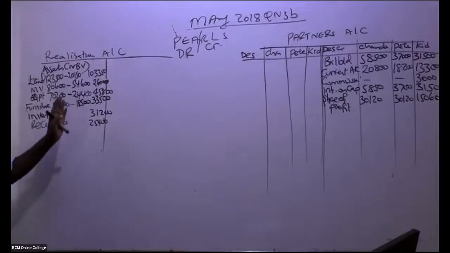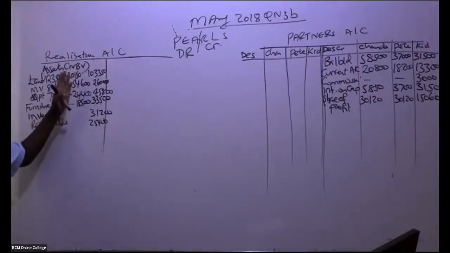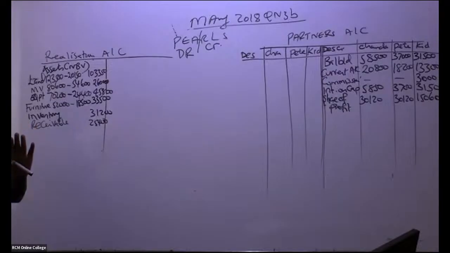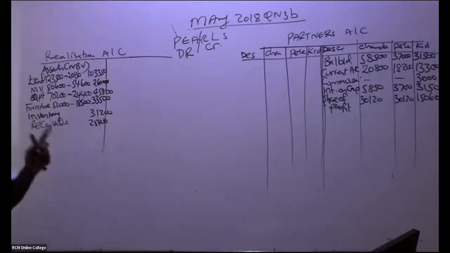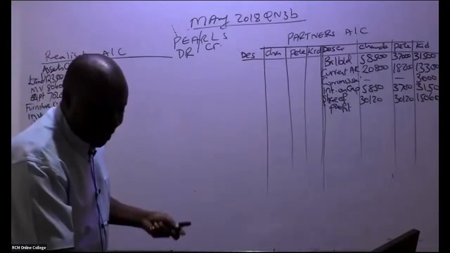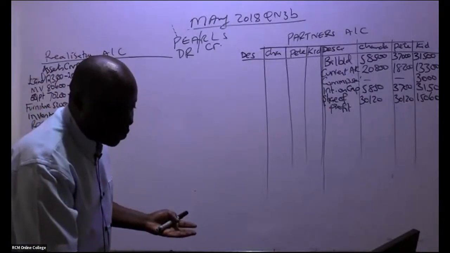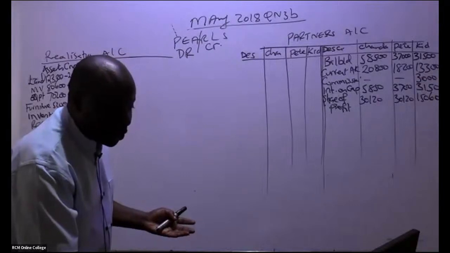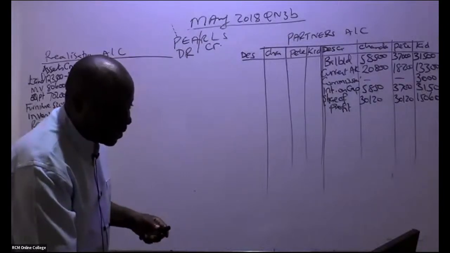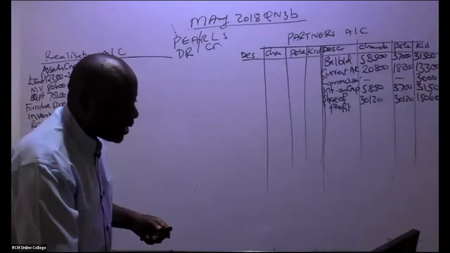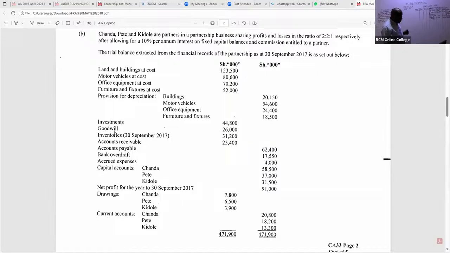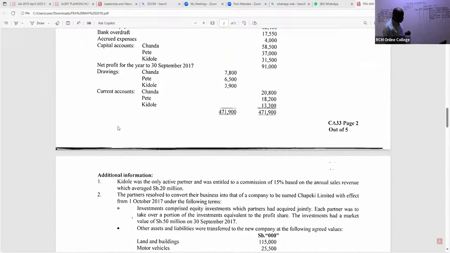Have we been able to capture all the assets to the realization account which were taken over? As per note number 2, yes. Now we go to the liability side. On the liability side, you have to be very, very keen. So what have they told us about liabilities? Yeah, John, thank you very much. They are investments, right? These investments were not taken over by the new company.